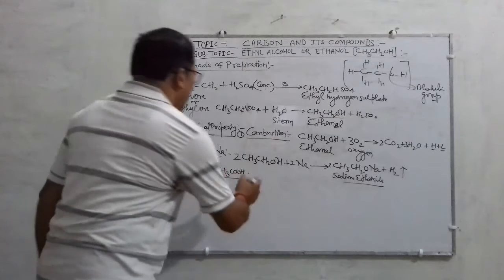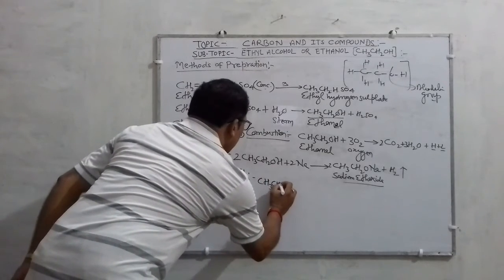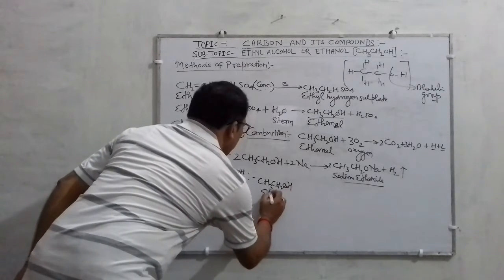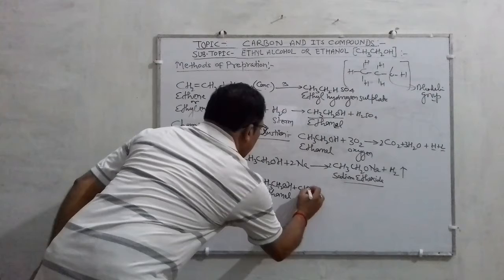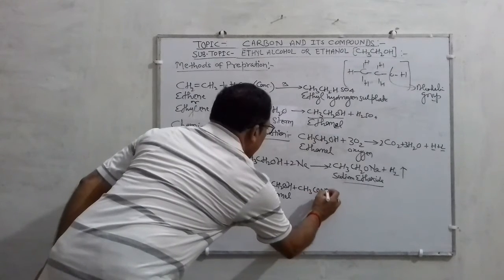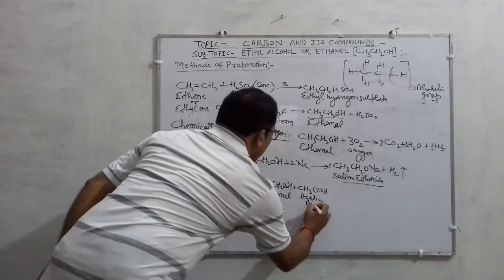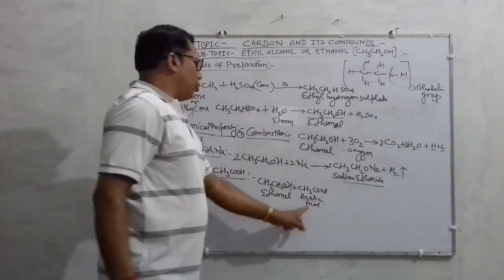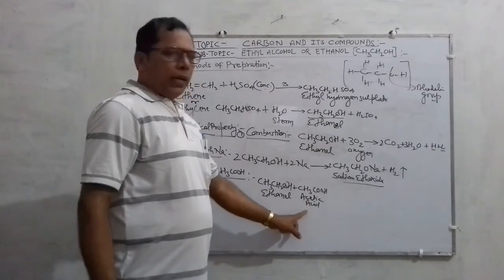The reaction can be given as CH3CH2OH, this is your ethanol, which reacts with ethanoic acid, also known as acetic acid or vinegar.